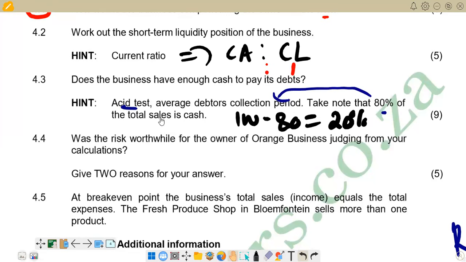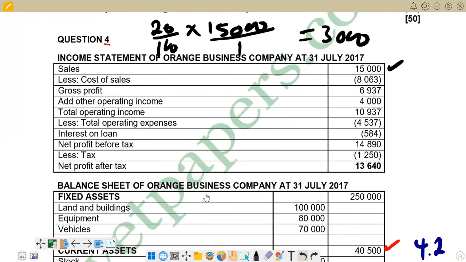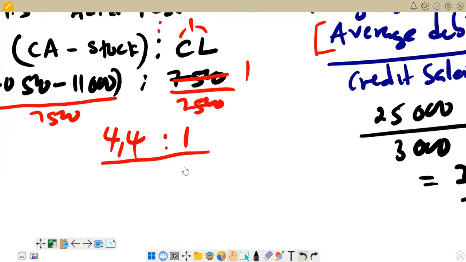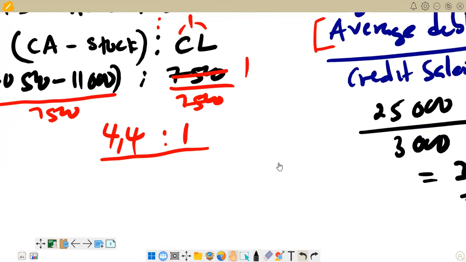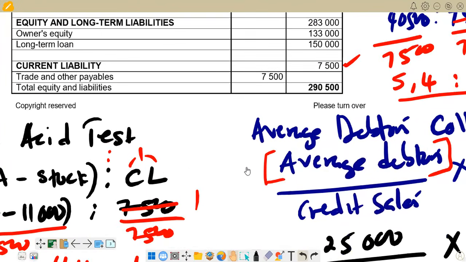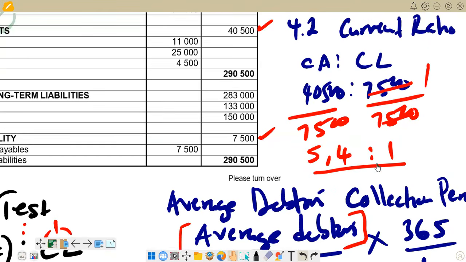So if you go there, you'd see that we can go back to the answers that we calculated and try to see that one, which is 4.4. So we are now on 4.4. We can just analyze here. We've got an asset test ratio of 4.4, 4.4 is to 1, and then we've got a current ratio. Remember, the current ratio here is 5.4 is to 1. So you see that these ratios are too high. So it means that we've got too much of current assets that we are holding in the business and that are not bringing any profitable returns.